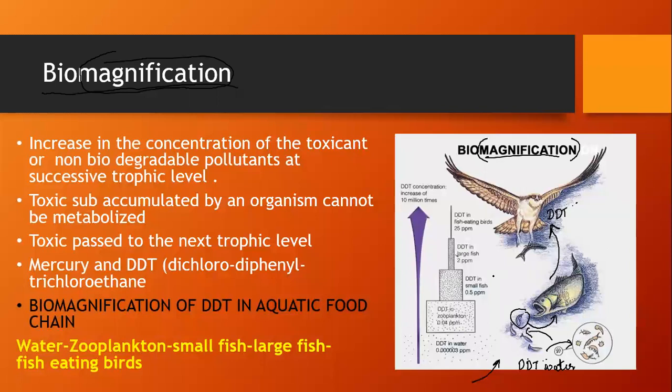Magnification is where, with each stage, the concentration increases. So it is the increase in the concentration of a toxicant, the example taken here being DDT, a non-biodegradable pollutant which is not degraded by microorganisms, at successive trophic levels. Why is it called successive trophic levels? Because from the water to zooplankton, from zooplankton to small fishes, from small fishes to large fishes, from large fishes to fish-eating birds. These are called trophic levels.